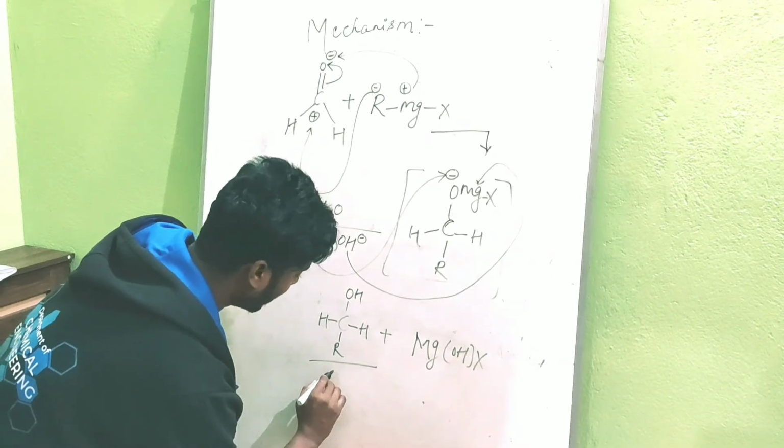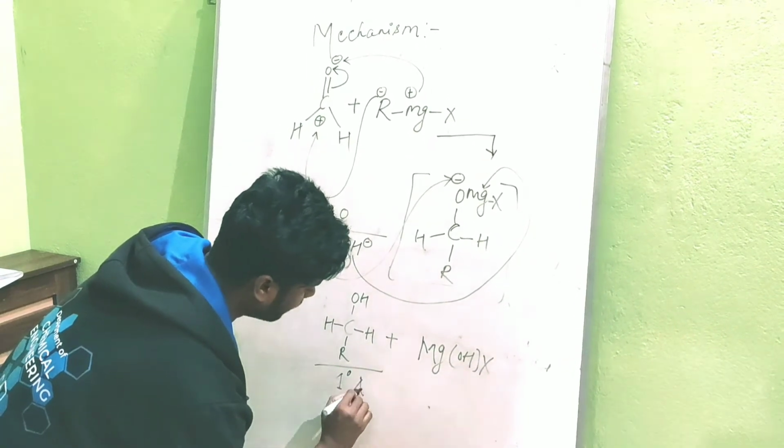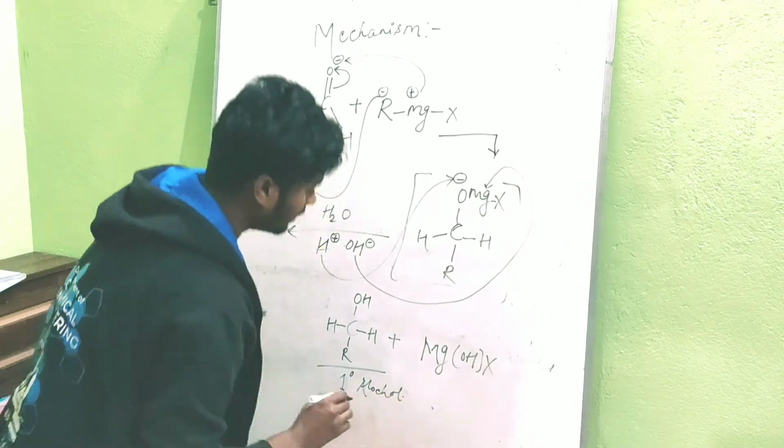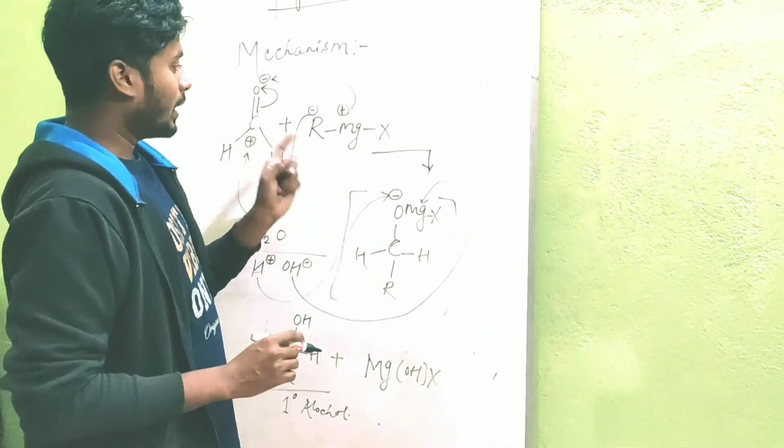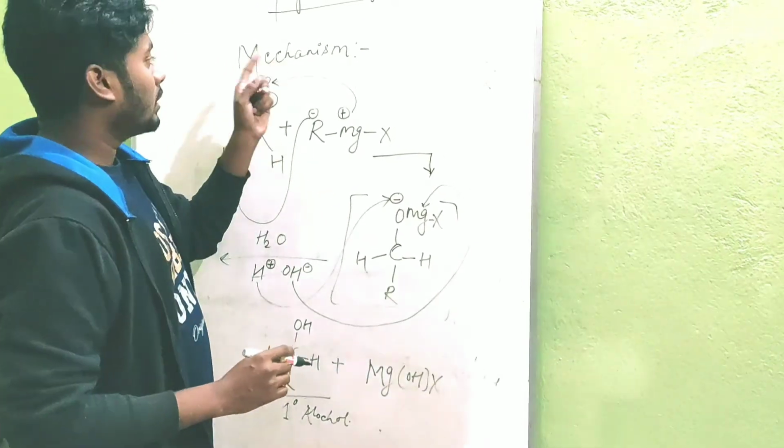So what type of alcohol is this? This is a primary alcohol, right? So similarly you will get the secondary alcohol and tertiary alcohol by using this mechanism.